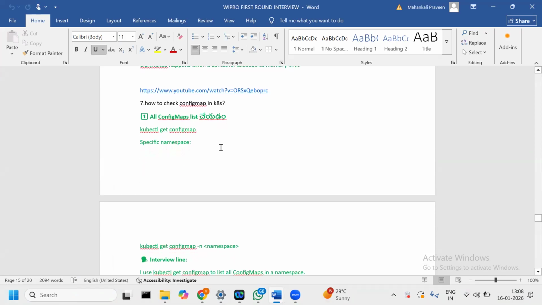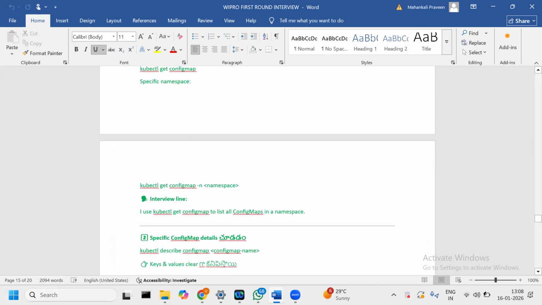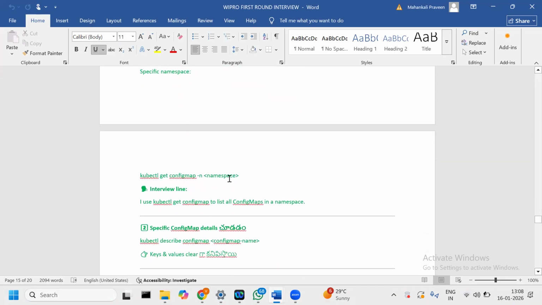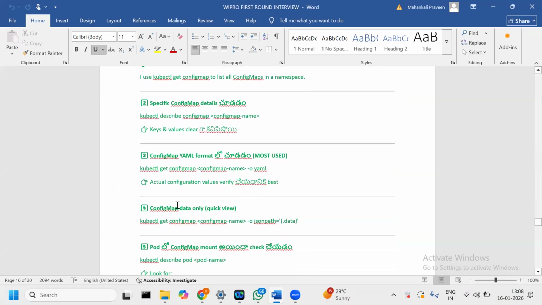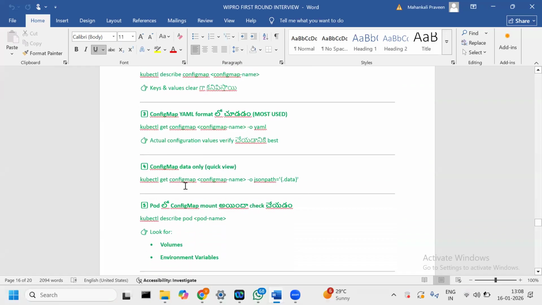What is the config map? They are asking again. So config map, how to check the config and what is the command they asked. Kubectl get configmap. This is a command we can run; under a namespace we can go ahead with the namespace flag also. I use kubectl get configmap to list the config map related information. And with describe we can see the key values clearly.